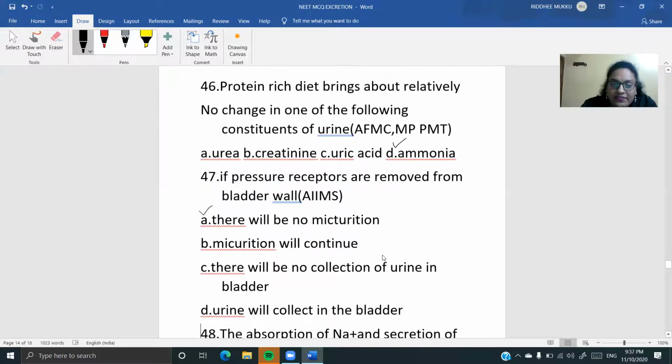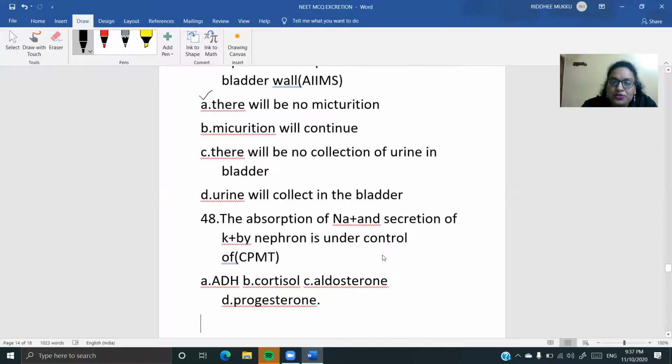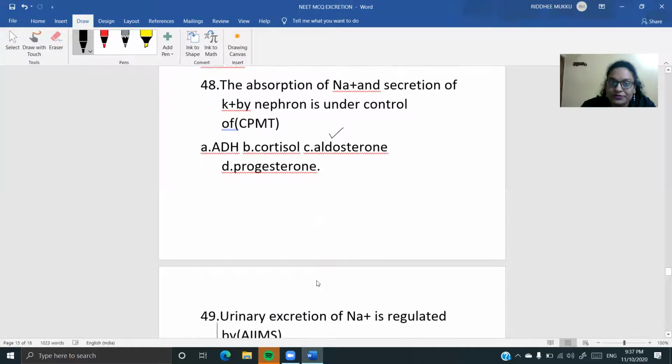Okay. Now, the next one is the absorption of sodium and secretion of potassium by nephron is under the control of, किसके बताइए? It is going to be aldosterone. हमारे videos में हमने देखा है ये वाला. तो आपका aldosterone is directly connected with what? The sodium as well as mineral reabsorption.